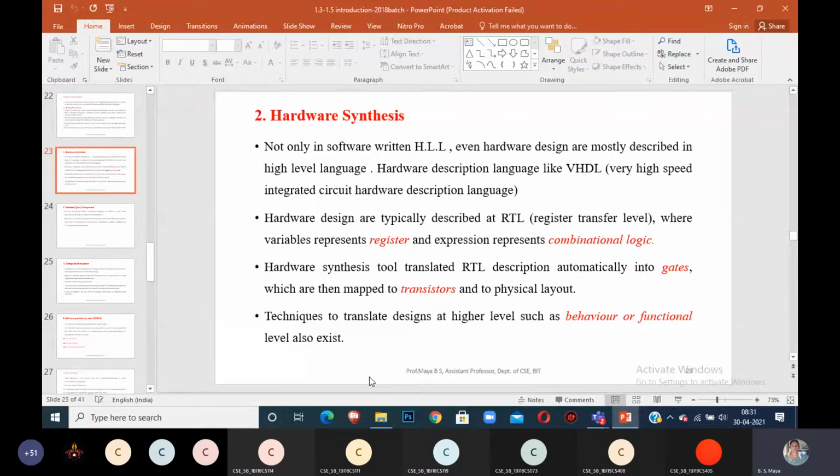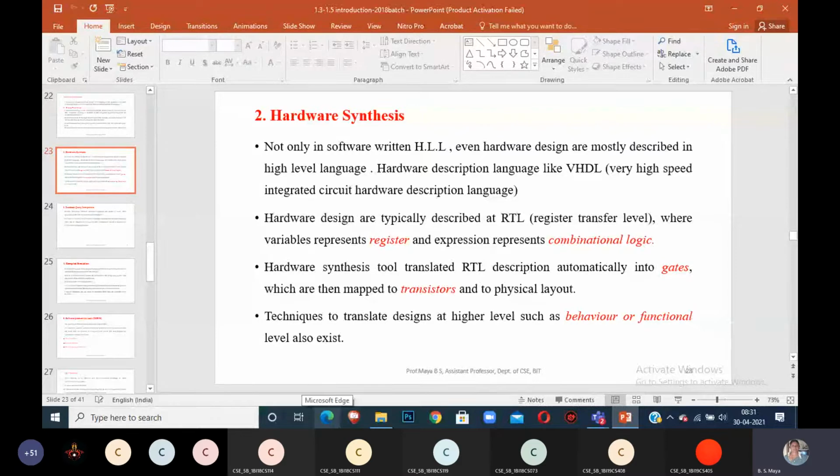Hardware synthesis. Just now I told you that in the ADE lab we use a compiler for writing the program. Not only software is written in high level languages, even hardware designs are described in high level languages. There is a hardware description language like VHDL. If you want to design hardware, we use register transfer level, RTL. We use registers and transistors to store all those things.